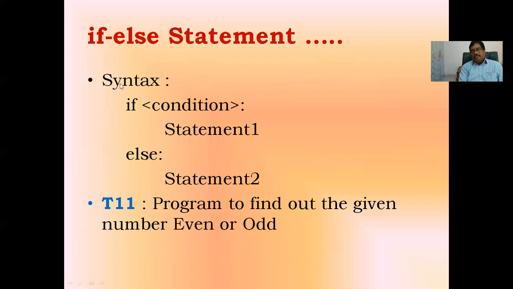Syntax will be: if condition colon statement. Whenever this condition is true, it is going to execute statement 1. If the condition is false, at that time it is going to come to the else part. Else colon, else is a keyword, then colon, and it is going to execute statement 2. Now we will consider one more program.